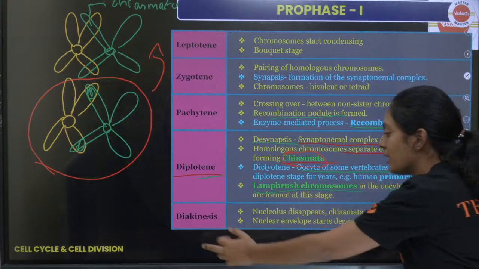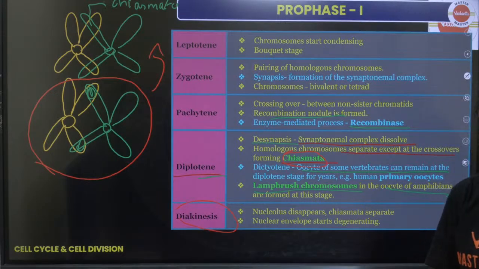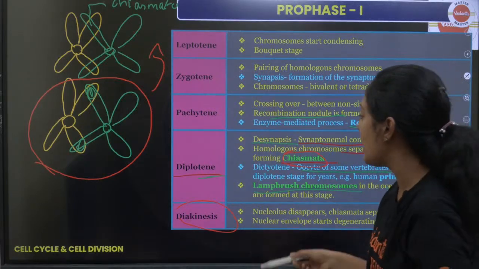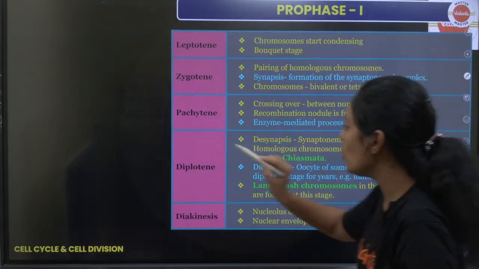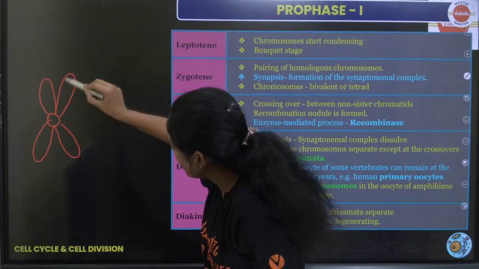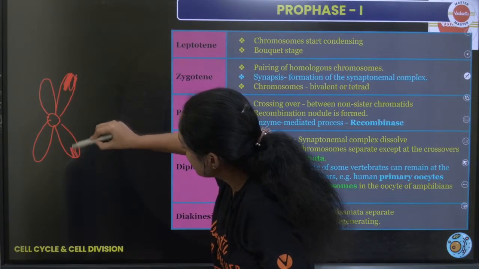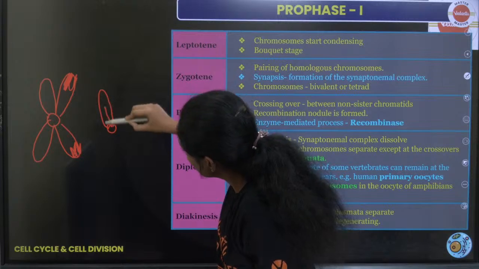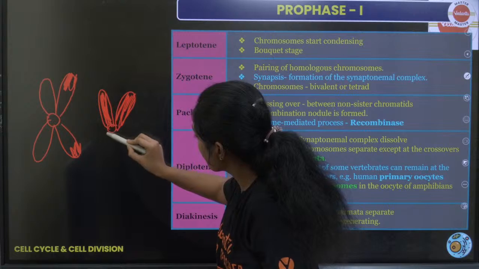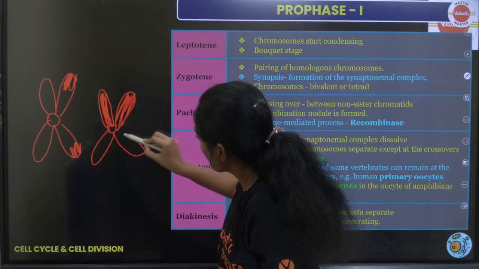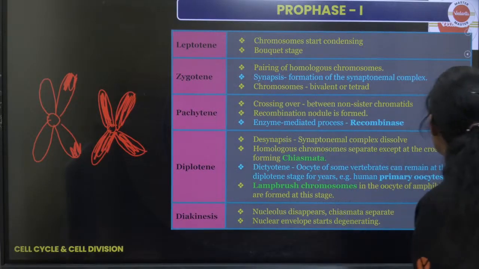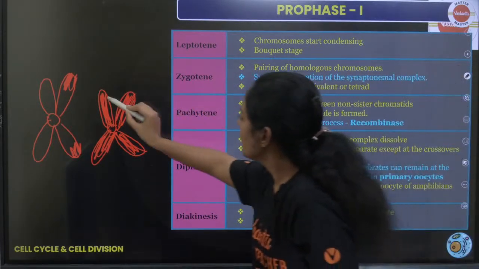Okay, next the last one is diakinesis. Diakinesis-ல என்ன நடக்குதுன்னா, you will have the terminalization of chiasma. The chiasma ஃபுல்லா separate ஆயிரும். Okay, at last you will be getting two interesting compounds like this. So imagine this is one chromosome which is having another part. Okay, this is another. Just to differentiate, I'm trying to shade it. Okay, you can see these are the parts where there has been exchange of genetic material.